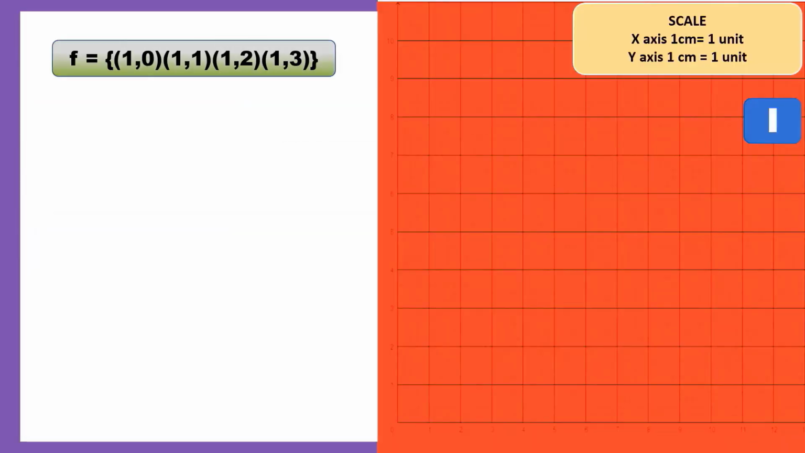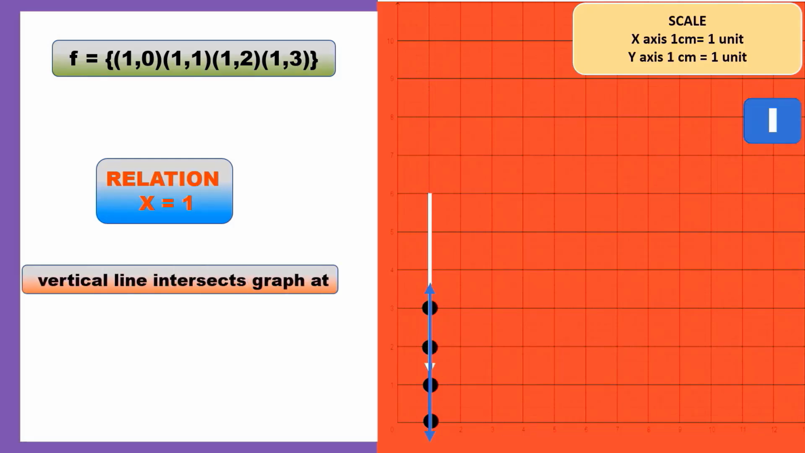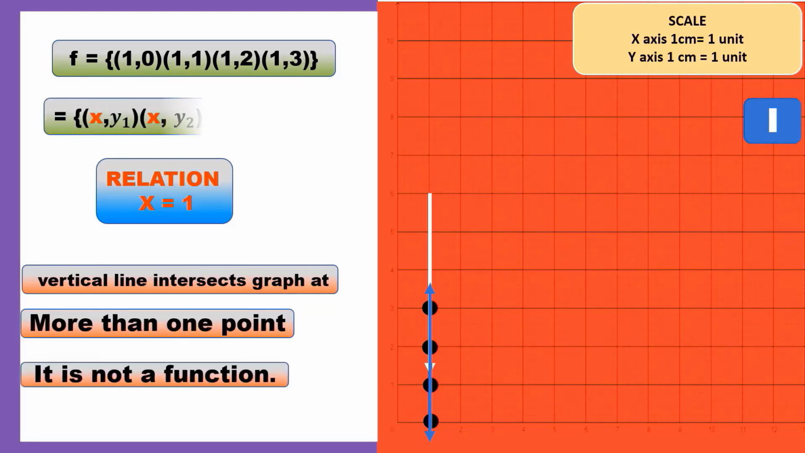Let's consider this set of points which is plotted on the graph, which has a relation x is equal to 1. Let's check whether this relation is a function or not using the vertical line test. Since the vertical line intersects the graph at more than one point, it is not a function. x is constant, y varies here, so it is not a function.